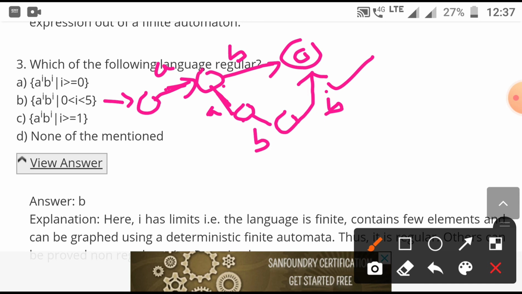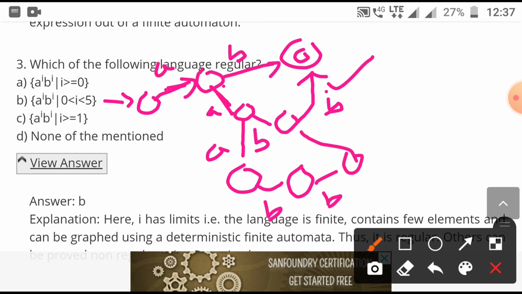Now for A equal to 3, just make a branch here, A, and you have the option of this B and B, and now you can go here. Check whether there may be some problem or not.